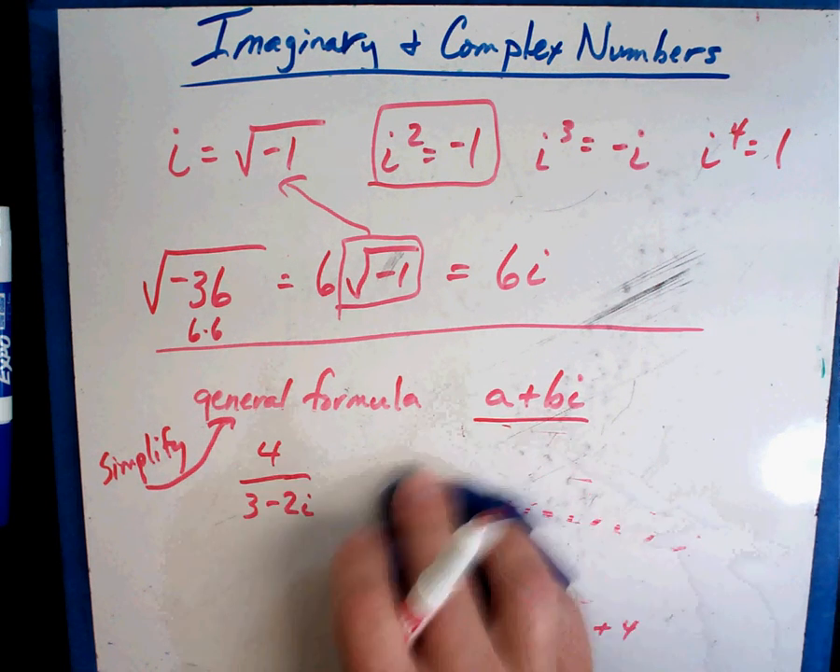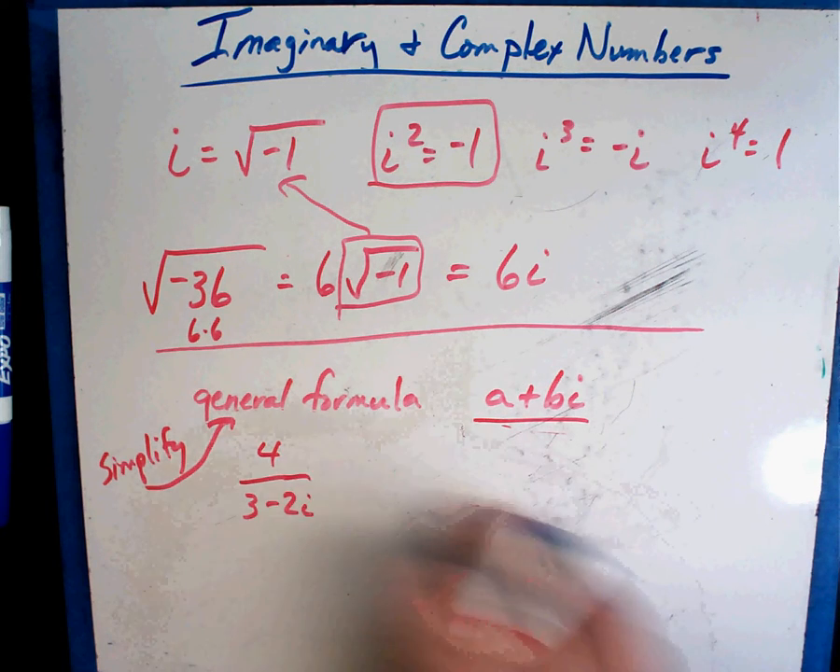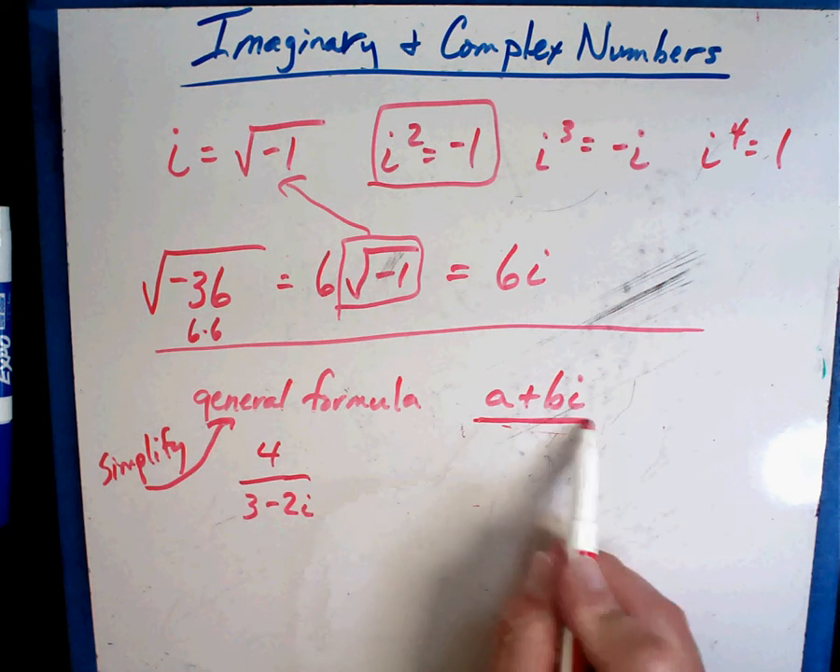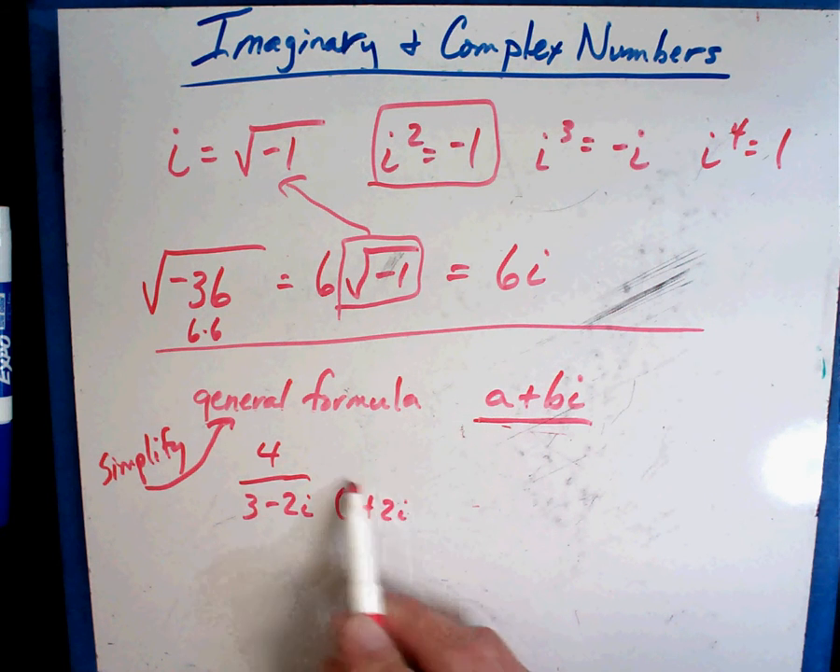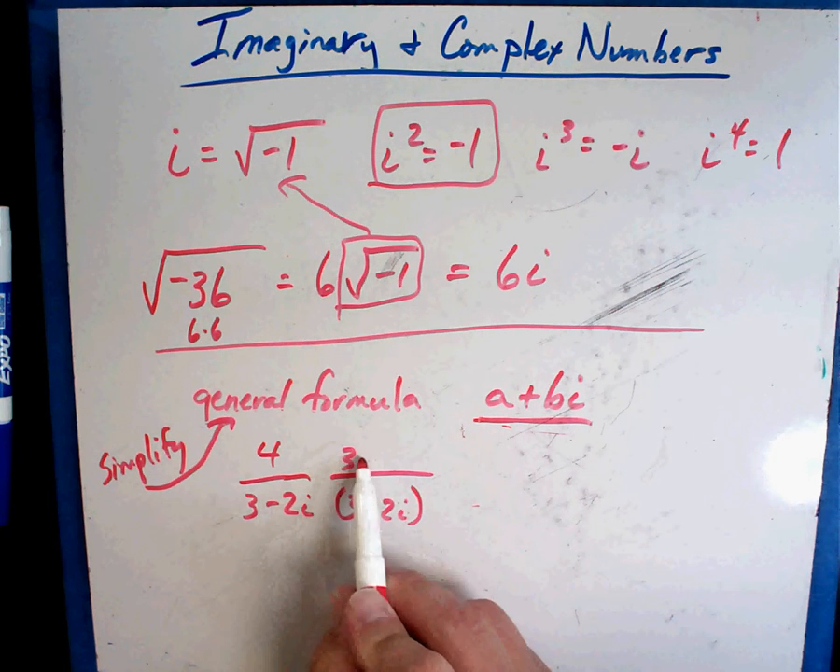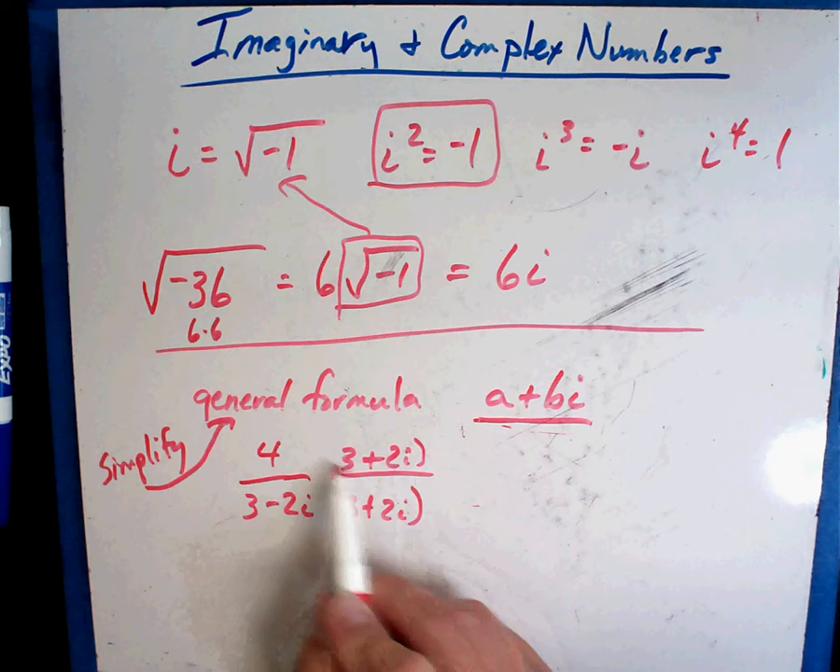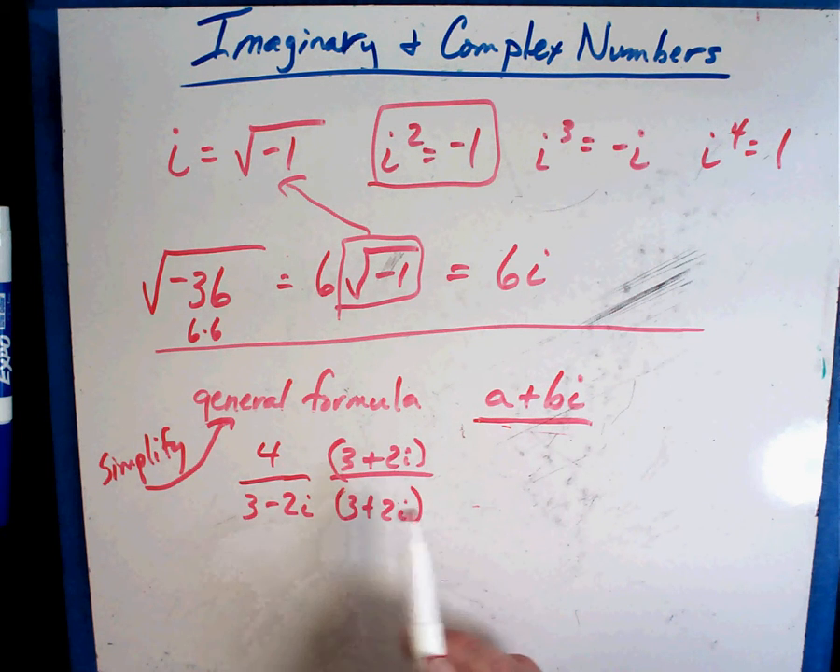So let me show you what it looks like in this one. If I wanted to simplify and get it into this form, I'm going to multiply the top and the bottom by 3 plus 2i. What I do on the top, I do on the bottom, because in reality, that over that is equal to 1.